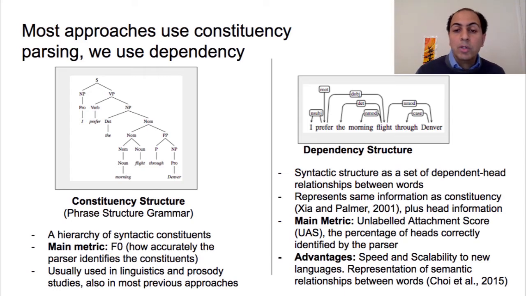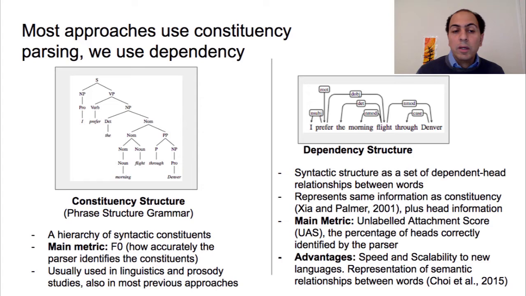However, the dependency structure is a much leaner structure, which includes mainly the information about each word and the head of the word and the relationship between the two. It has the same kind of information that the constituency structure has, in addition to the head information.